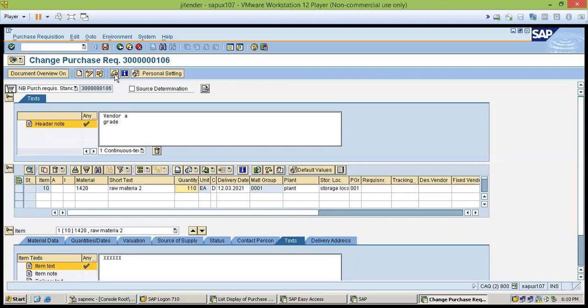Here you can also see the check button. In every transaction, there may be a check button. You can check by clicking this, so that you can know whether you have filled all the mandatory options. Here you can see another option, used for creating another document. This is like ME51. If you want to create another document, you can click this one.